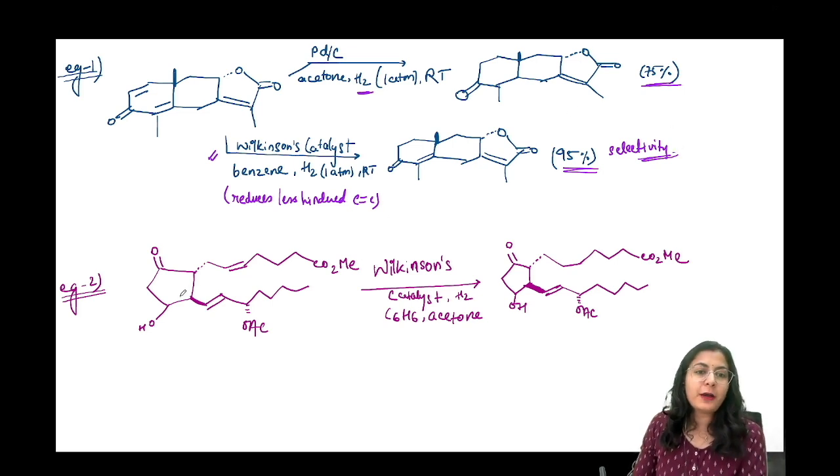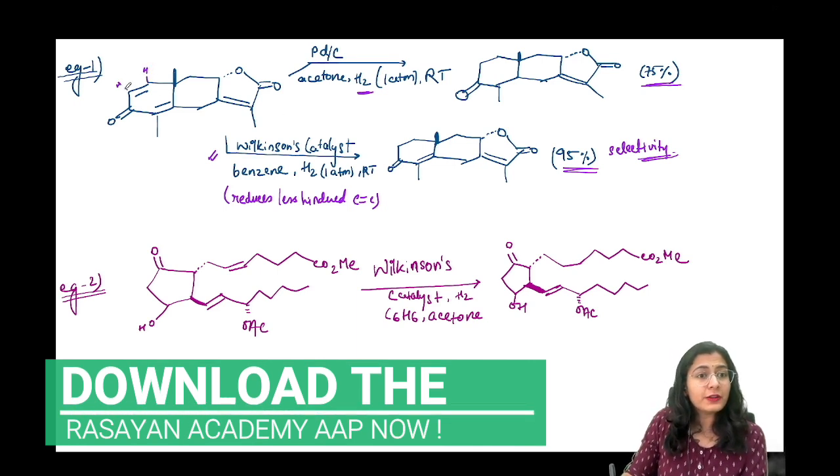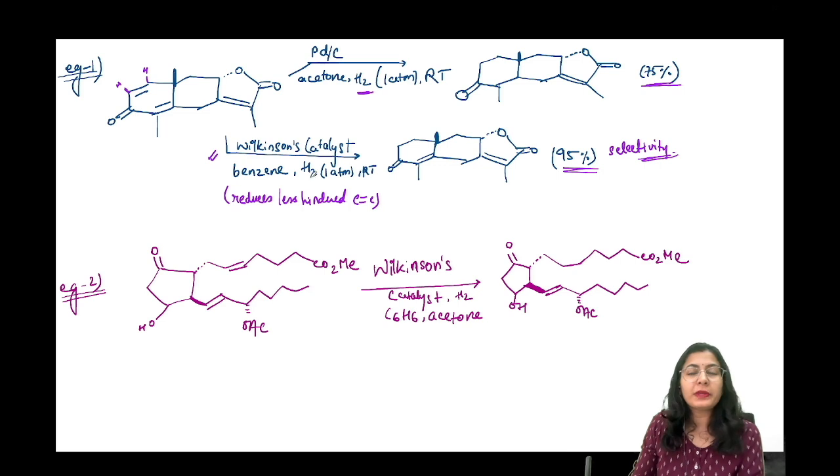Now, when we are talking about, see, since it is hydrogen and you already had two hydrogen over here, you don't know about the regio, and यहाँ पे कोई polar group भी नहीं है to like tell you about the regio. That's why it is fine. चलो. Now we have another molecule. What do we have? A carbonyl. This alkene and this alkene. Okay. Wilkinson's catalyst. You think which one is going to be reduced? ये एक cis alkene है, ये एक trans alkene है. Cis or trans? Cis. So definitely the cis alkene is reduced over here. Transalkene is as it is. How nice. So this is also the product according by the Wilkinson's catalyst.